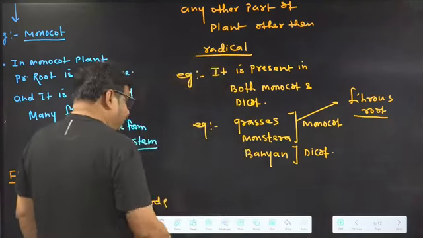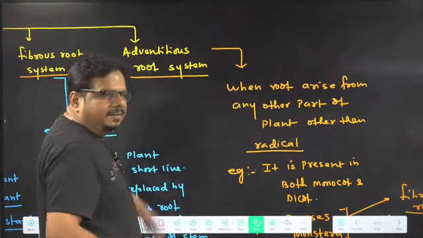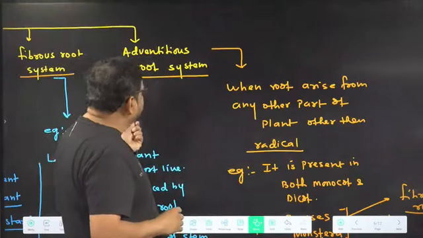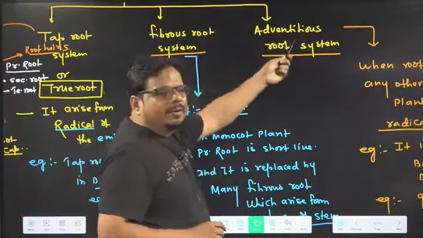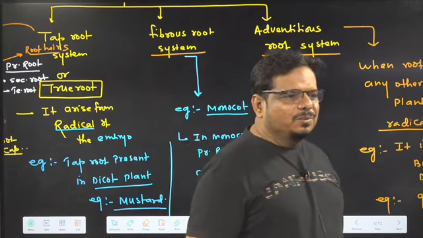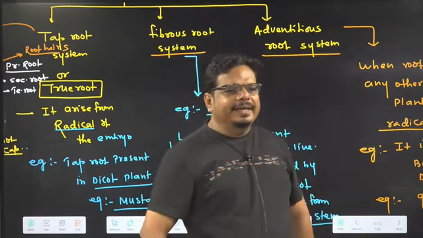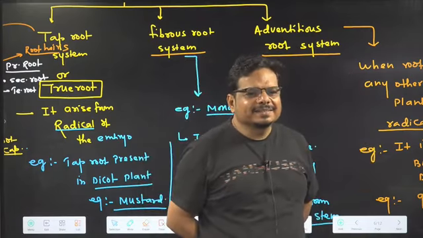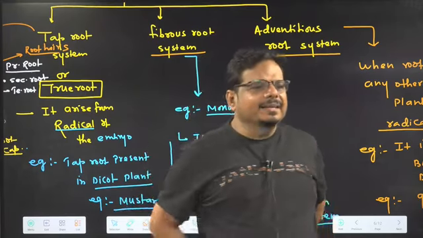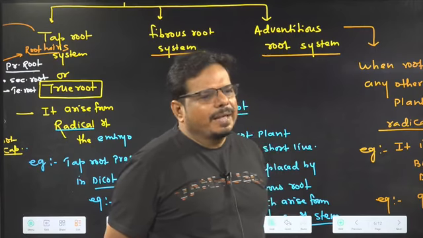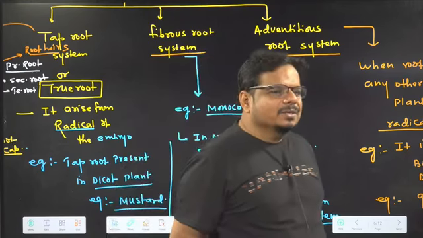And you can say, sir, you write fibrous root in another category. Got the idea? I told you, according to NCERT, I am differentiating. Actually, fibrous root is also a kind of which root? Adventitious root. One of the students already wrote it. When root arises from radicle, which root? Tap root. Other than radicle, fibrous, adventitious root. Other than radicle, adventitious root.